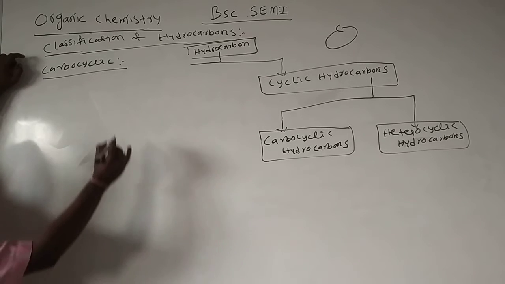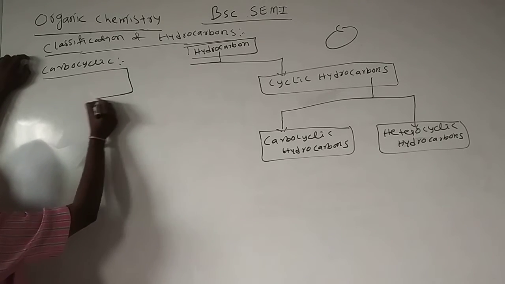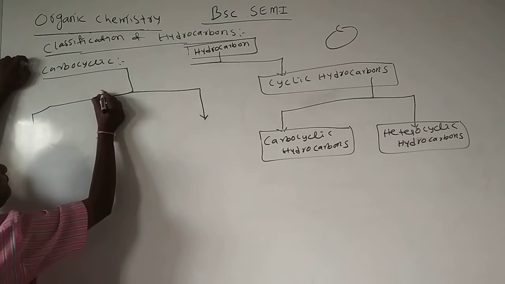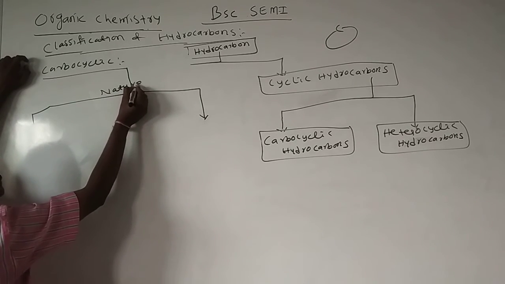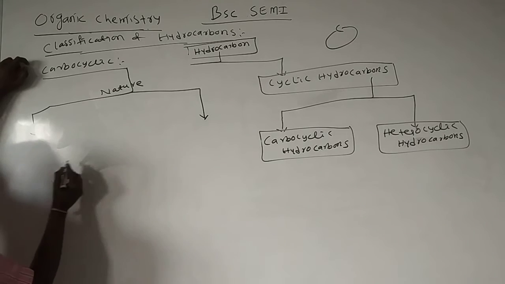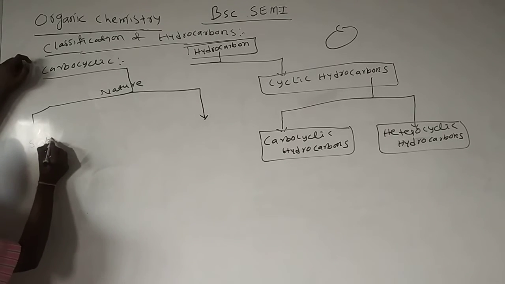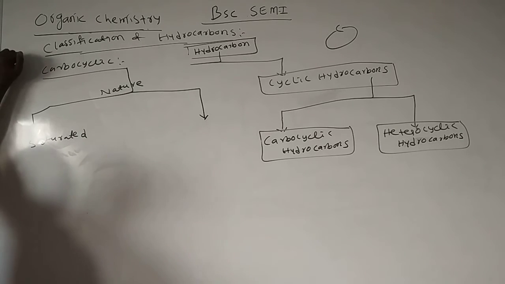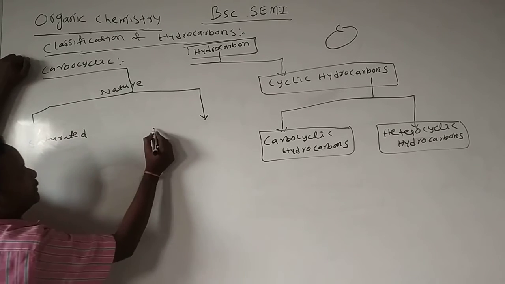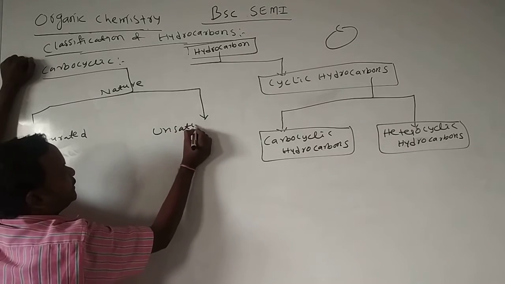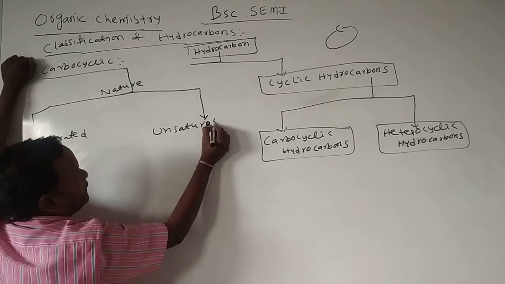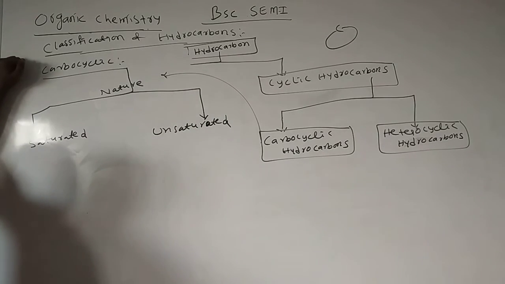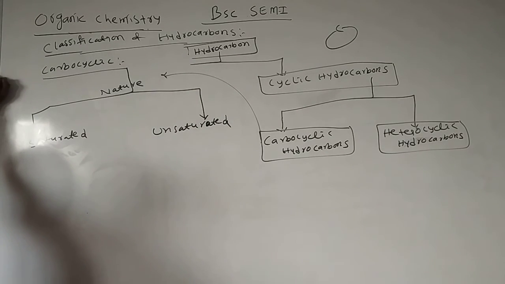These carbocyclic hydrocarbons are again classified into two types based on the nature. One is saturated carbocyclic hydrocarbons, and unsaturated carbocyclic hydrocarbons.